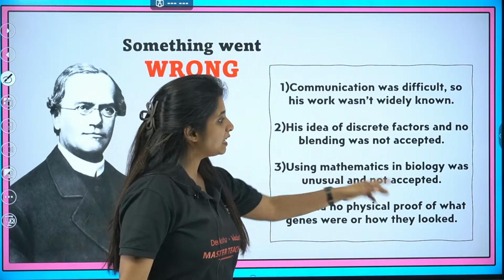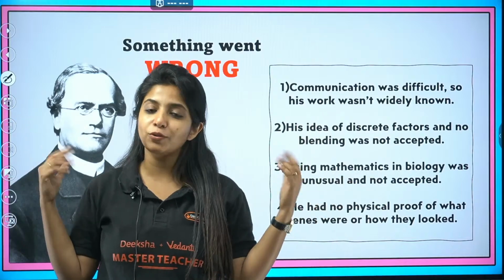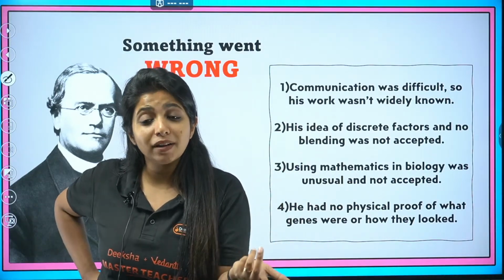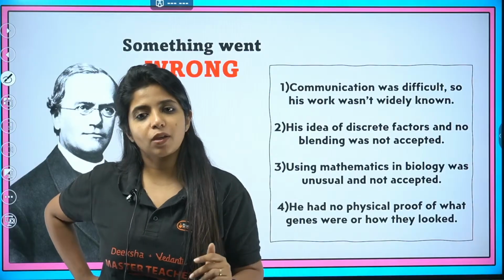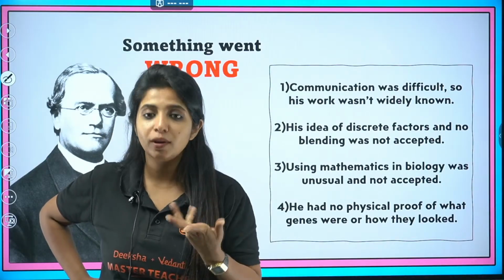Now, using mathematics in biology was unusual and not accepted. Initially everyone was praising him for using mathematics in biology, but later on people were like, why are you using mathematics in biology? Use biology in biology, don't use mathematics. Does not make any sense. That does not make any sense to us also, but yes.